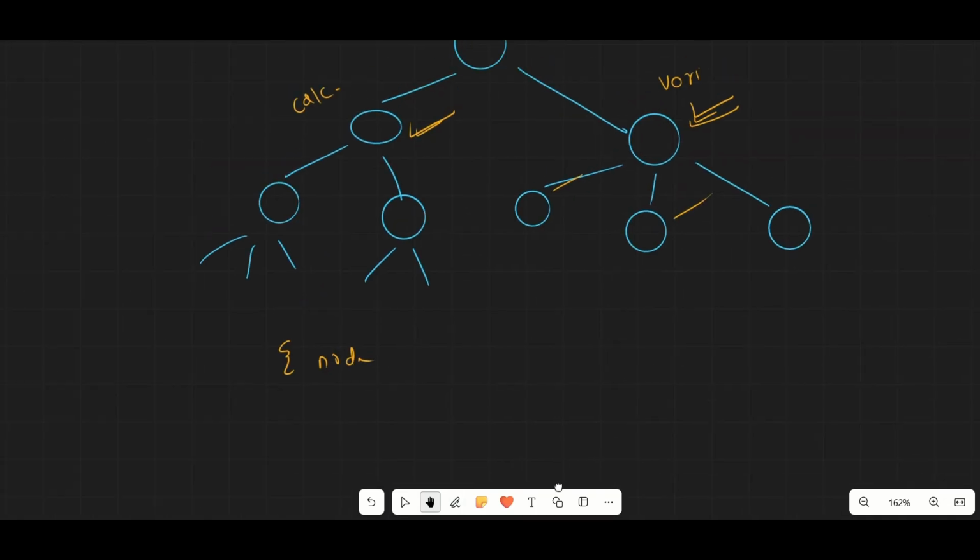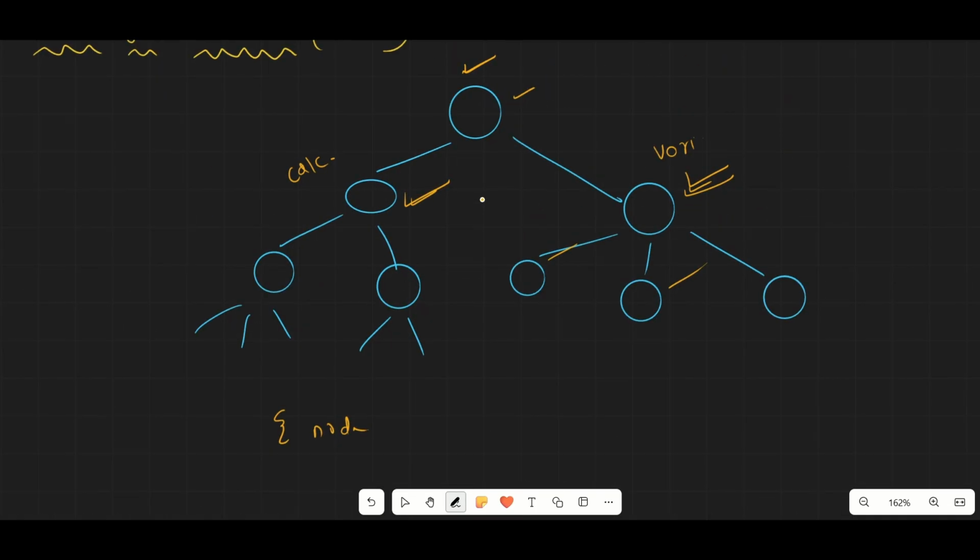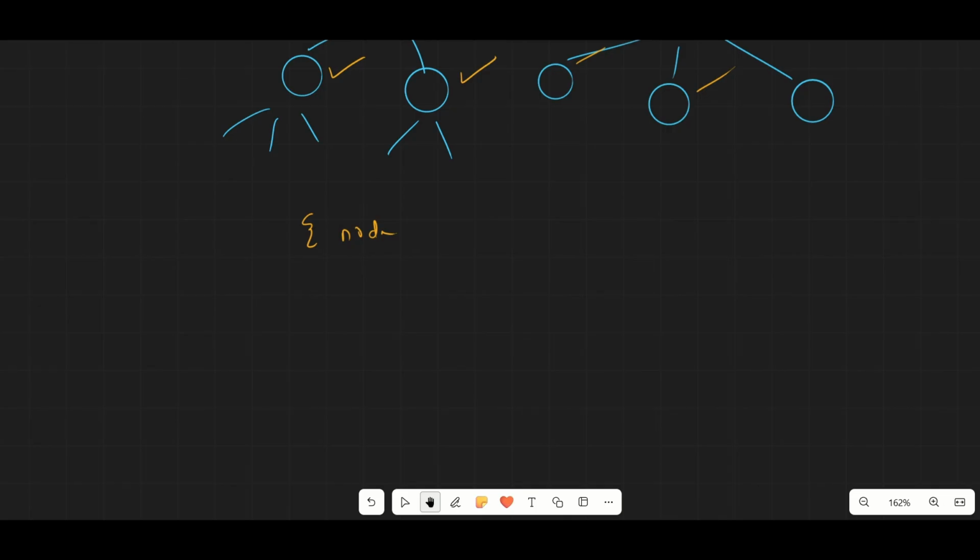So when I say JSON tree, how does your JSON tree look like? Something like this. It will first have the node ID. You see this node, this particular node, this node, it will have some ID. Then this sub node, this children node will have some ID. Furthermore, these nodes will have some ID. So this is like the identifier. With the help of ID, we identify that particular required node.